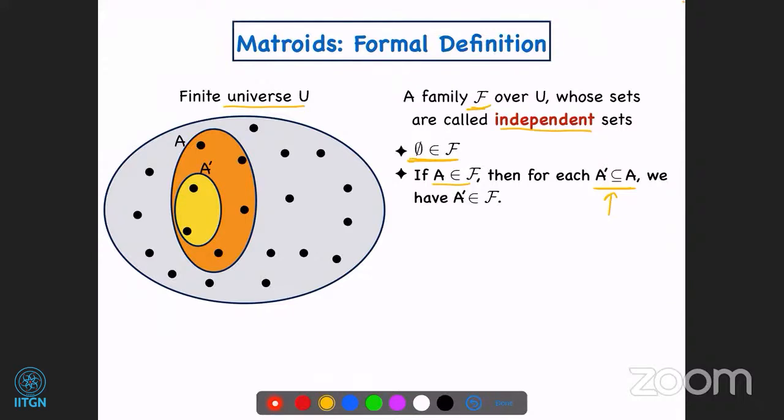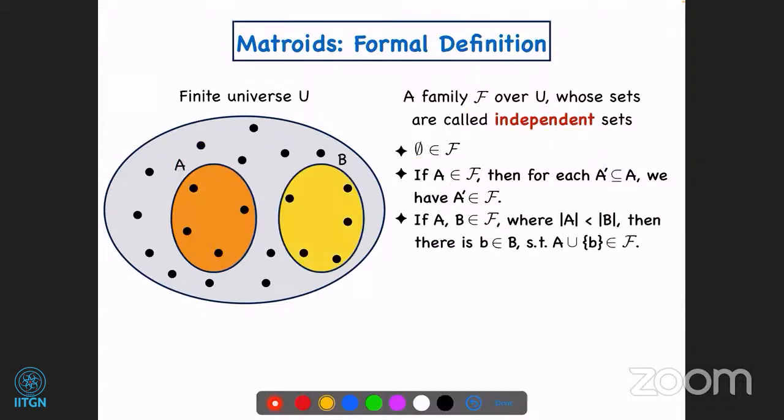Okay. So if you go back to your minimum spanning tree problem and look at the partial solutions, like the solution that we were recursively building, it's a forest. If you look at any subset of edges of a forest, you will still get a forest. You cannot get any cycle. So in some sense, the partial solutions that you were getting in your minimum spanning tree problem also satisfy these properties.